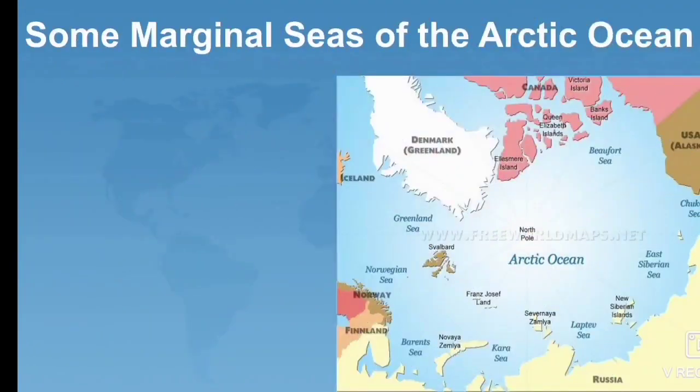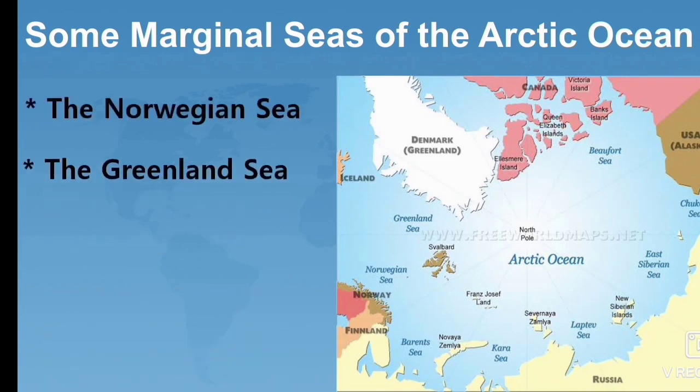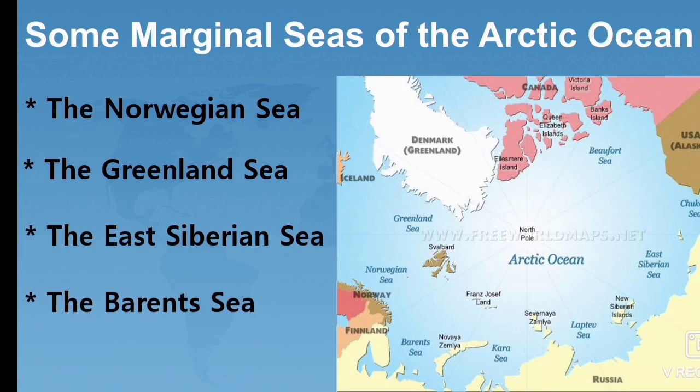Students, next are some marginal seas of the Arctic Ocean. The Norwegian Sea, the Greenland Sea, the East Siberian Sea and the Barents Sea. Students, once again I repeat, these are some important marginal seas of the Arctic Ocean.